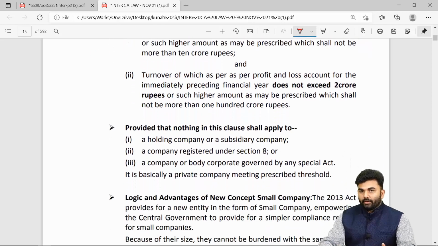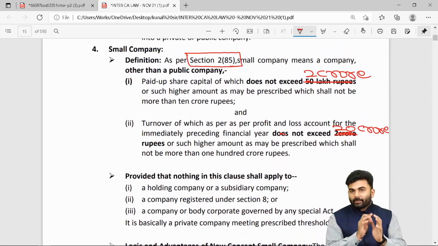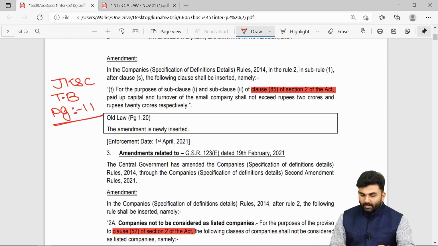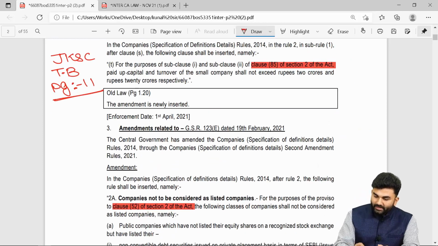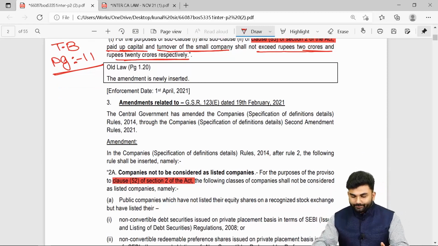The turnover used to be not exceeding 2 crores, which now you need to change and make it as 20 crores. So there is an amendment towards the limit part. The paid up capital should not now exceed 2 crores and the turnover should not now exceed 20 crores. This is the amendment towards the paid up capital and turnover of the small company, which shall not exceed 2 crore rupees and 20 crore rupees respectively.